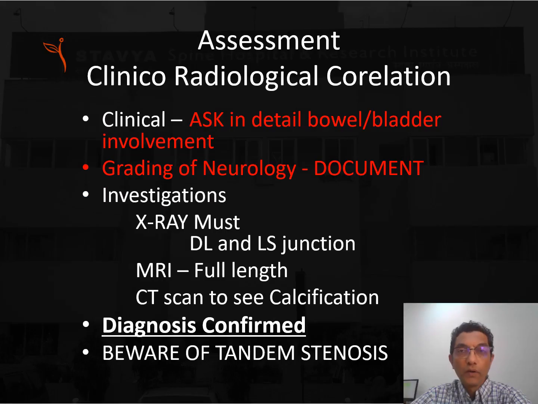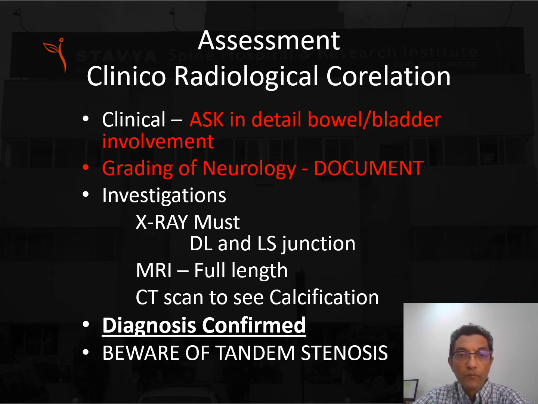But the most important thing is the clinico-radiological correlation, and that has to be achieved by proper assessment before planning the surgery. For that, most important is we have to ask about bladder and bowel involvement and have the grading of the neurology. X-rays are a must because these are junctional problems where we really need to count the vertebral level, and that is why the DL and LS junction has to be included in the X-ray.